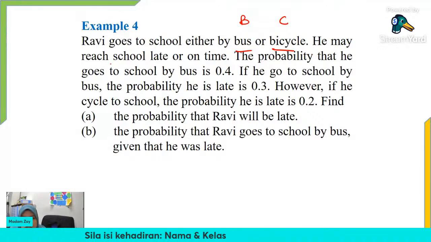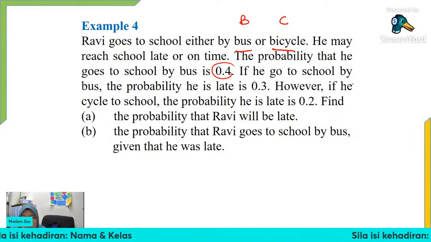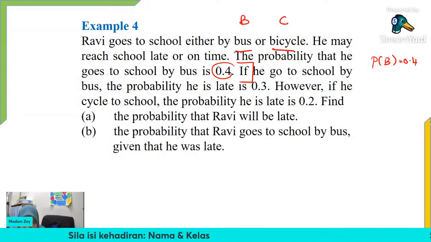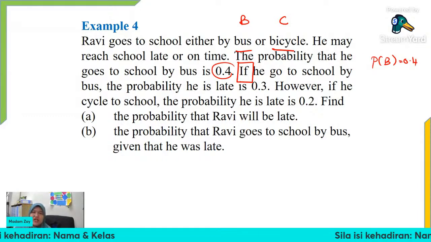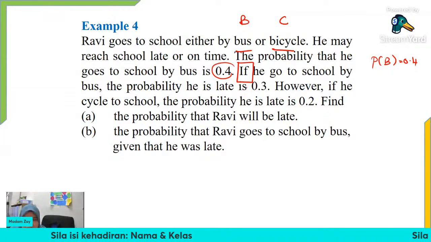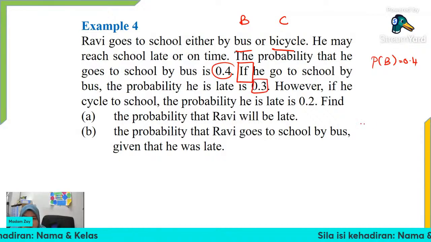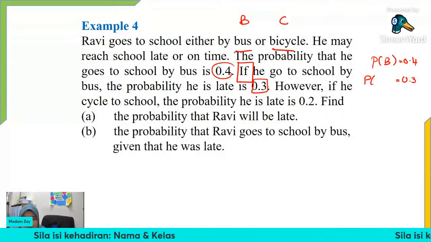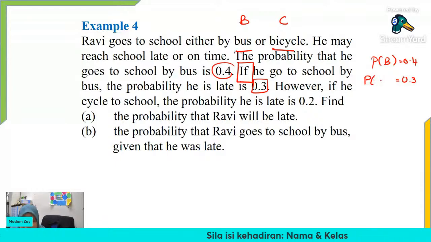So, the probability that he goes to school by bus is 0.4. So, we know probability of B is 0.4. If he goes to school by bus. So, sekarang ni ada perkataan if he. Okay? Means that this go by bus has happened. The probability he is late is 0.3. Apa maksud dia? This 0.3 ni cakap pasal apa? Probability that kalau dia naik bus dia lambat. So macam mana nak represent dia?